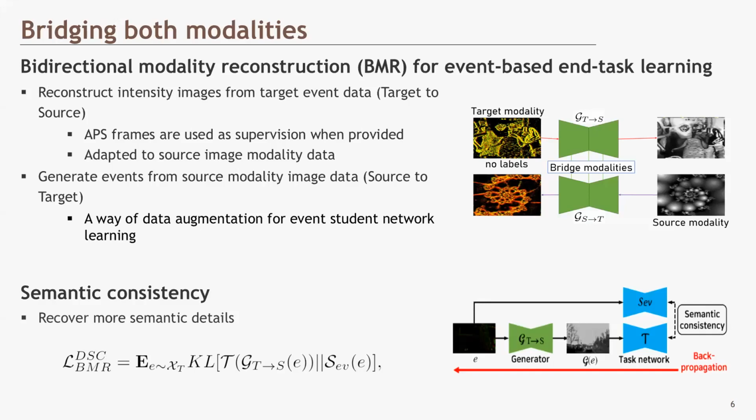When APS frames are available, we use APS frames as supervision for image generation and further adapt the generated intensity images to the source modality data to reduce the domain gap. Meanwhile, the source modality data is used to generate events as a way of data augmentation. To retain the semantic consistency, we propose a semantic consistency loss to recover better texture details for the generated images.